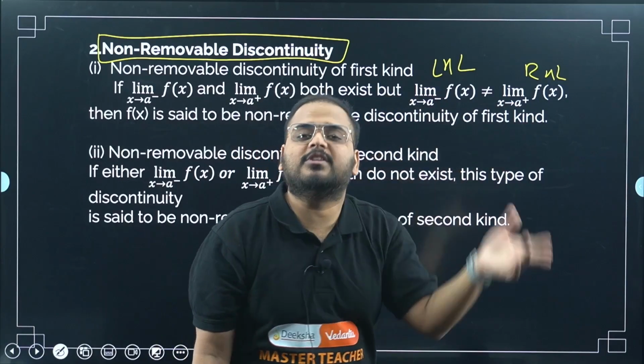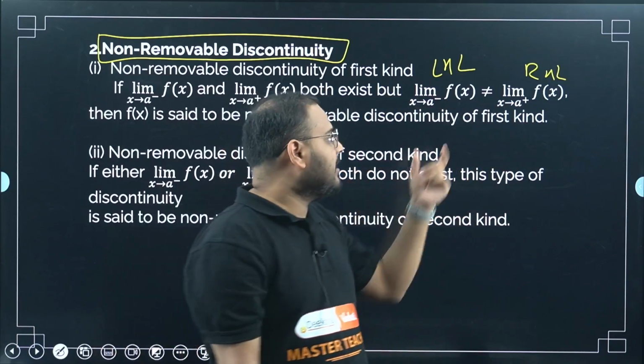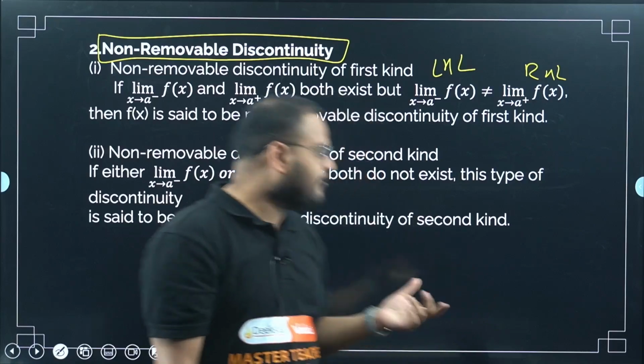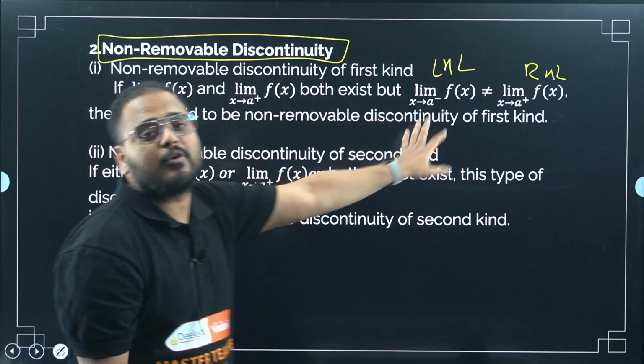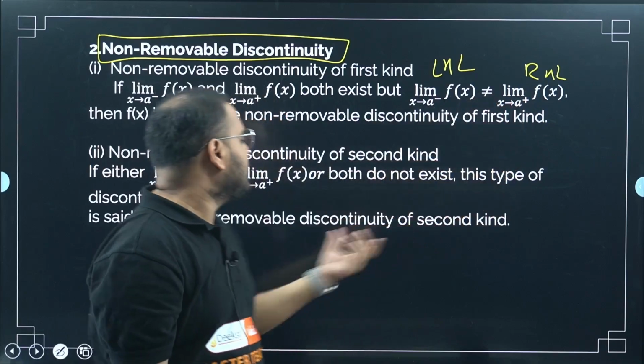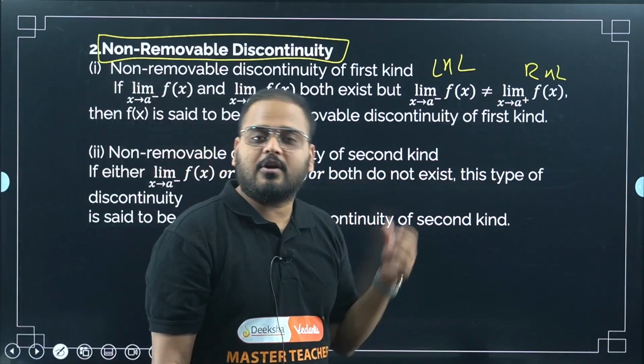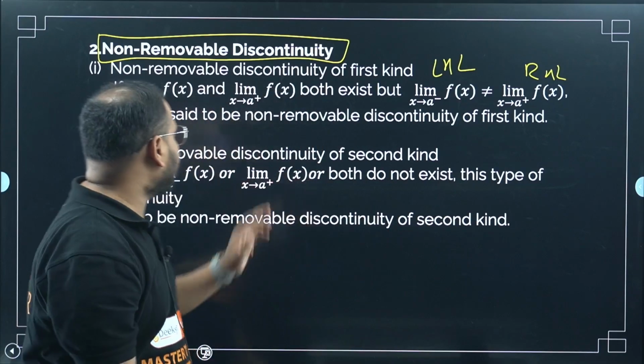If the limit itself is not defined, then how will you remove the discontinuity? Think logically. If the limit is not defined, then how will you remove the discontinuity? Same way, if they're not becoming equal to each other, then how will you remove the discontinuity? So you cannot redefine and remove it.